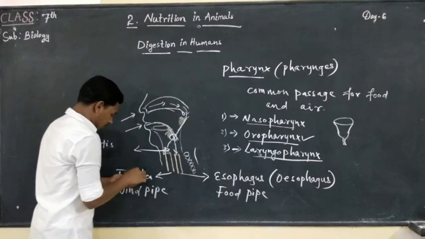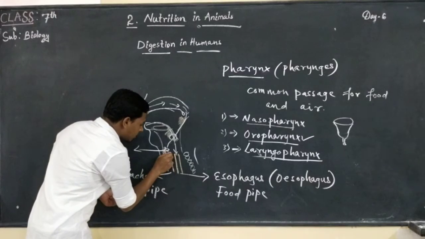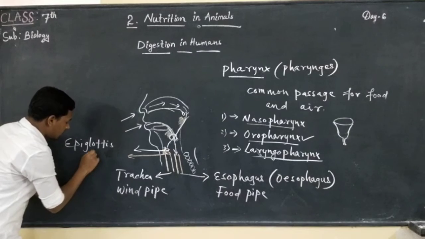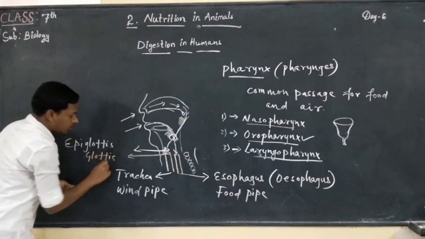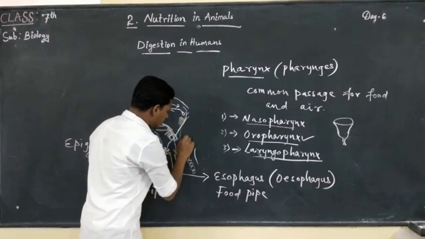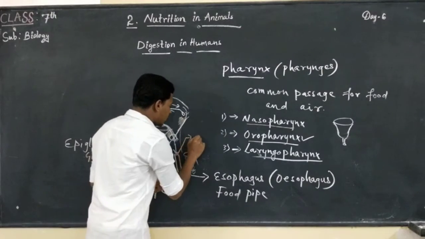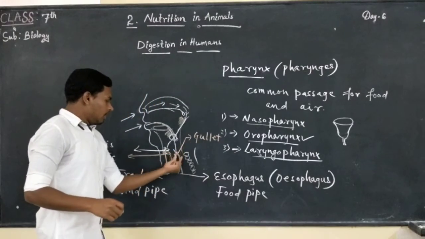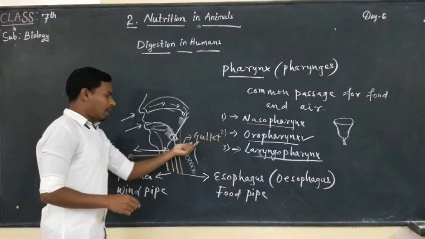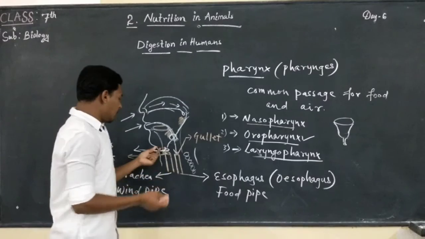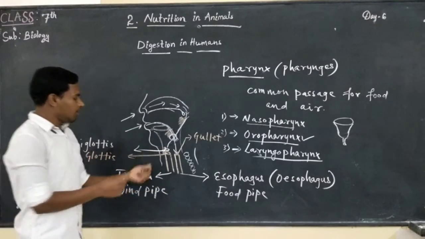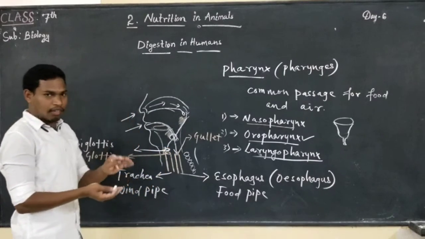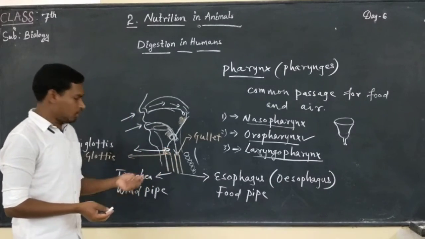Now the opening of the trachea is known as glottis. The opening of the esophagus is known as gullet. In the gullet we don't have any flap-like structure to cover it, but in the epiglottis we have a flap-like connective tissue that covers the trachea during the swallowing of food.